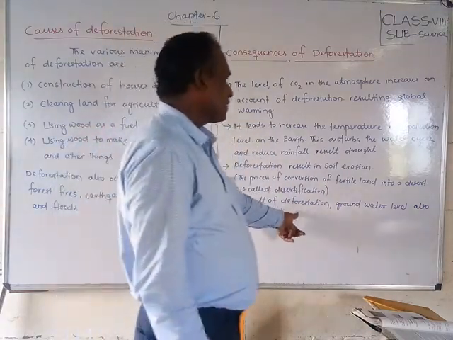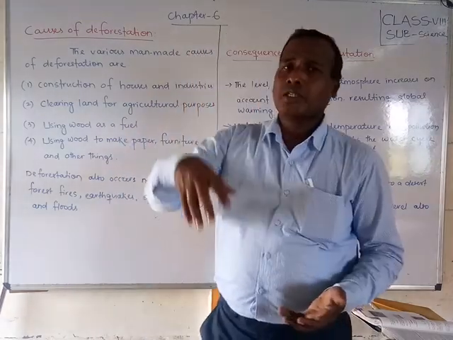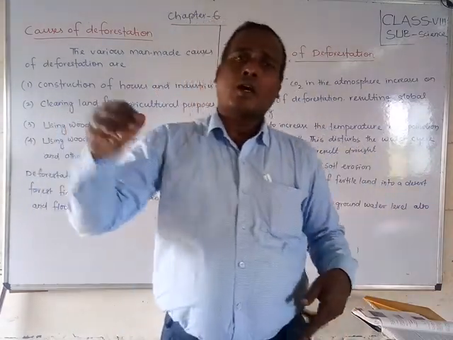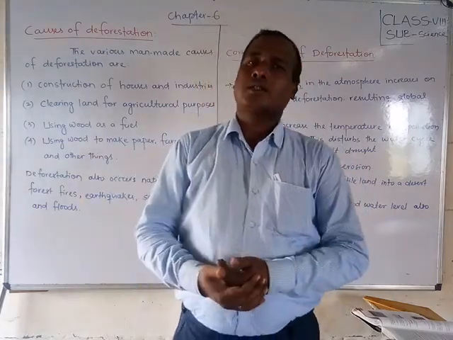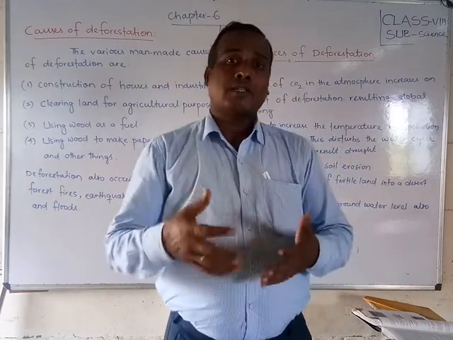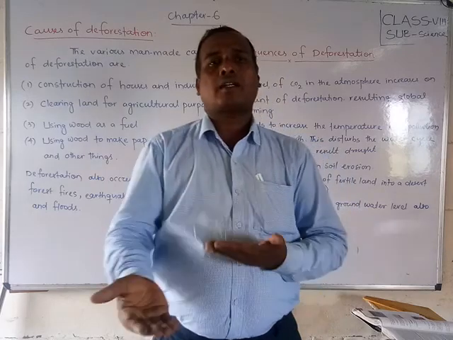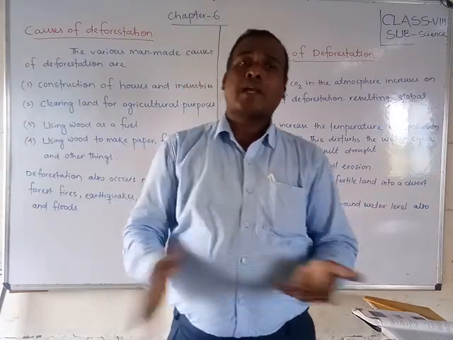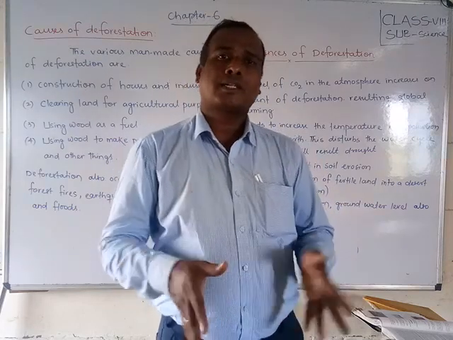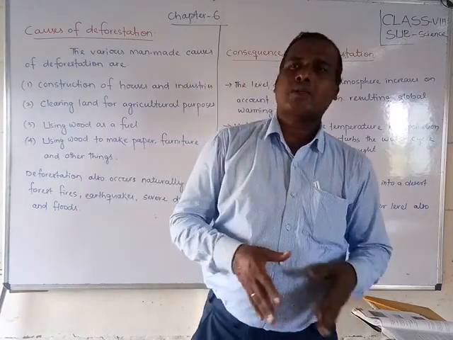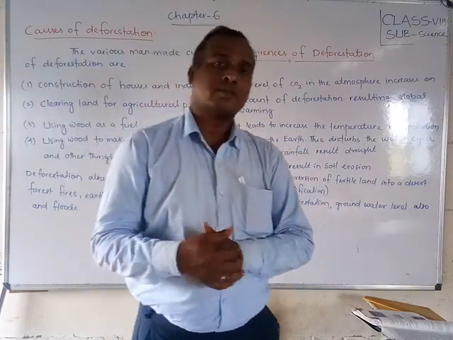As a result of deforestation, the groundwater level also gets lowered. Friends, you know that whenever the rain comes, almost all the water enters the ground and is stored under the ground. Then the plants take this water, and the water source stays layer under layer. But if plants are not there, then that water source will go down and down, and you won't get that water. Okay friends, these are the consequences of deforestation. What are the effects on our atmosphere and human beings?